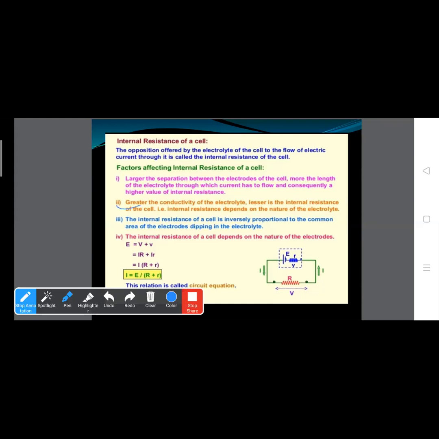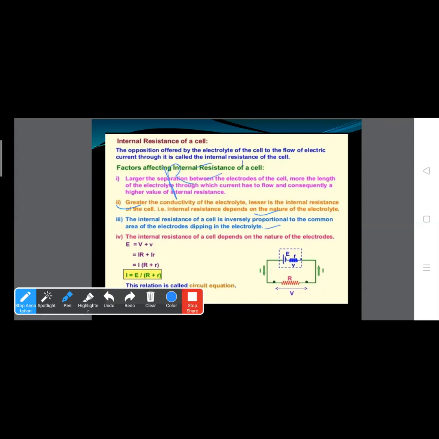First was separation. If separation is increased, internal resistance increases. Second, the greater the conductivity of the electrolyte, the lesser is the internal resistance of the cell. That is, internal resistance depends on the nature of the electrolyte. Clear? Internal resistance of a cell is inversely proportional to the area of the electrode.